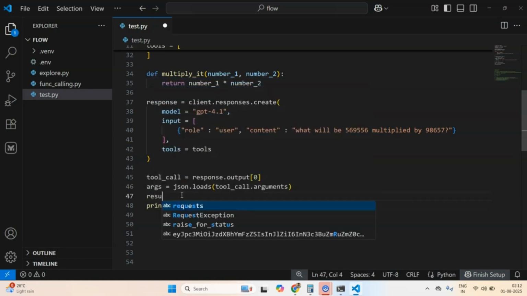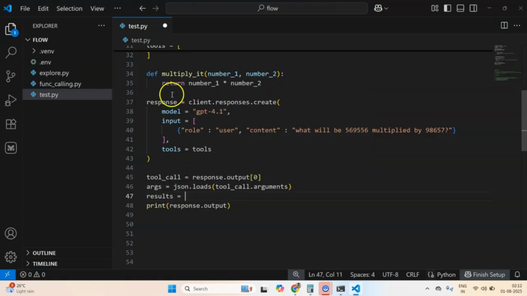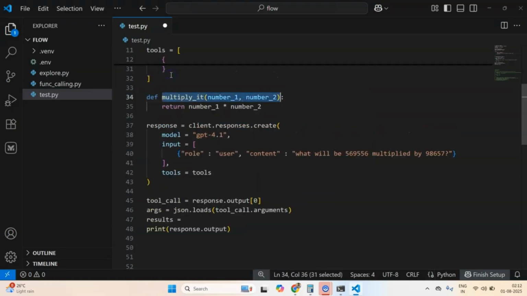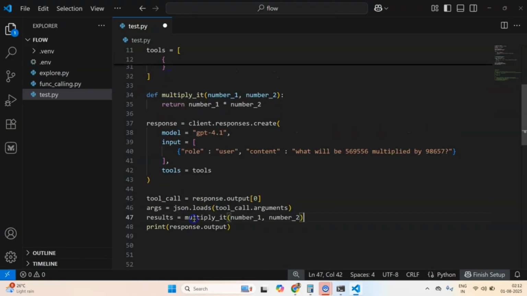And now I can actually execute this function. I can do multiply, and number 1 will come from where? args. So I'll do args. Let's do this, and let me copy this.